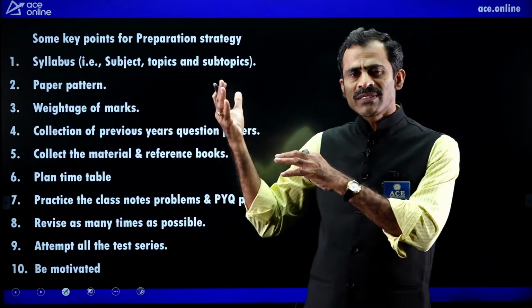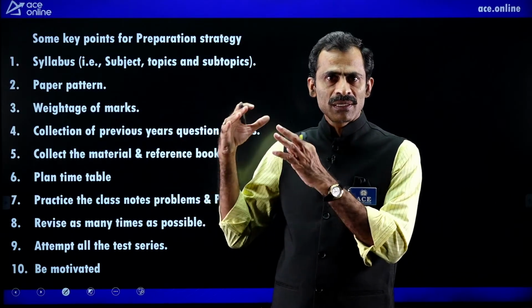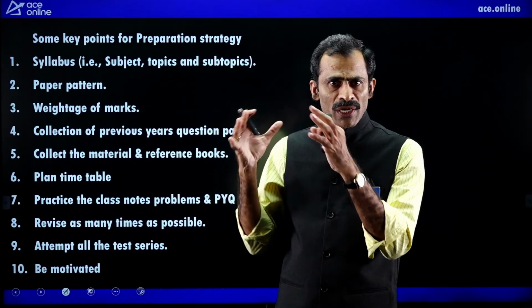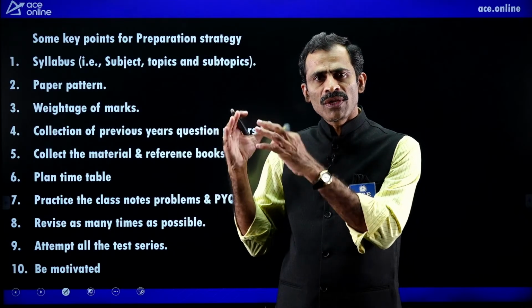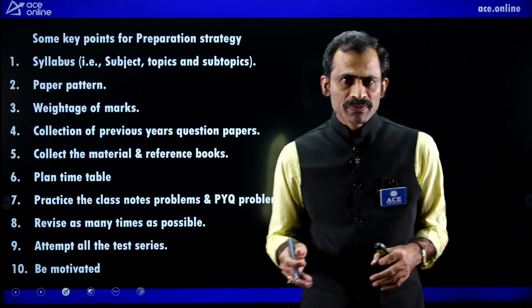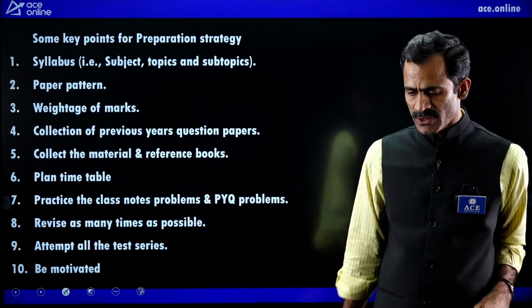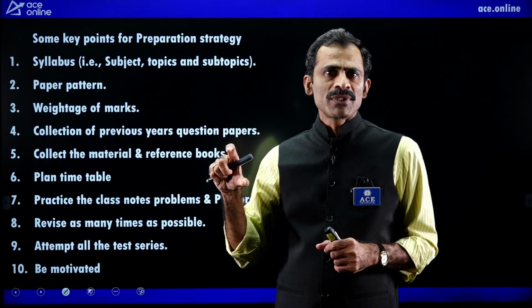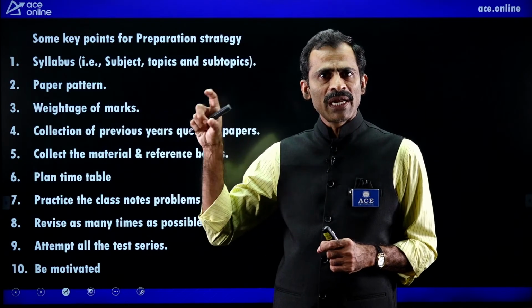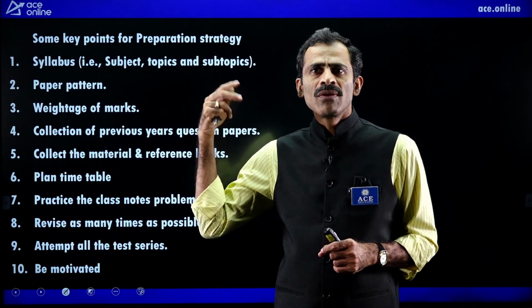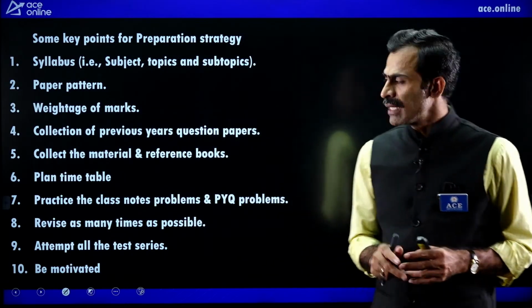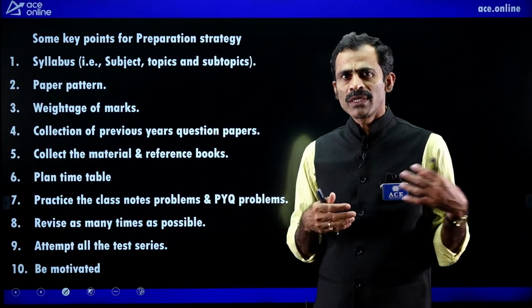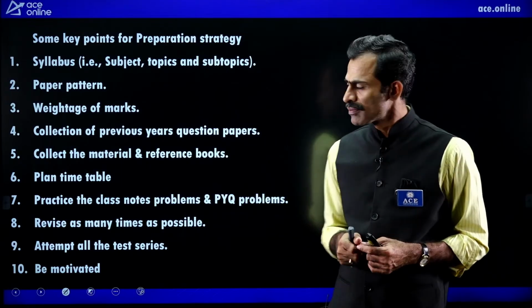In the ESE examination, in the prelims we will find only objective type. In the mains we will have descriptive type questions. But in the GATE examination, only objective type questions. For the prelims of ESE we require the objective type, and for the mains of ESE we require the descriptive type. That is why we should know the paper pattern, whether it is objective type or descriptive type.